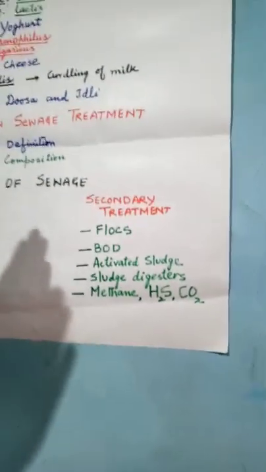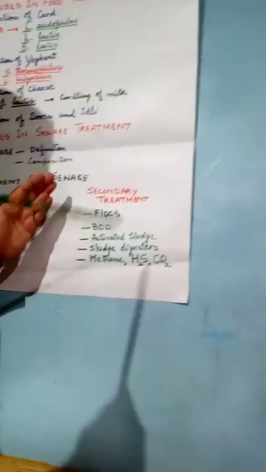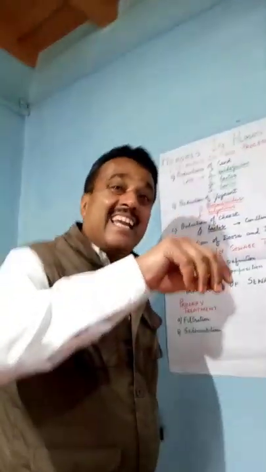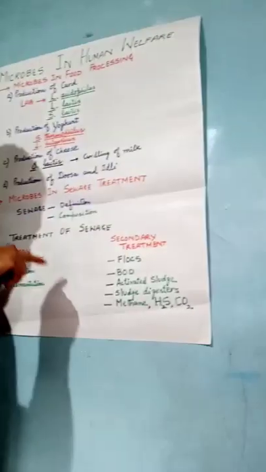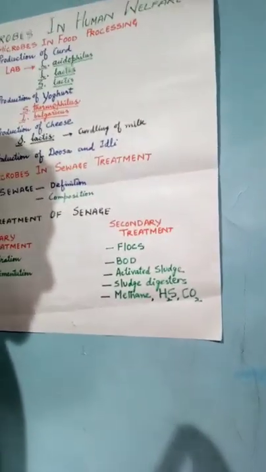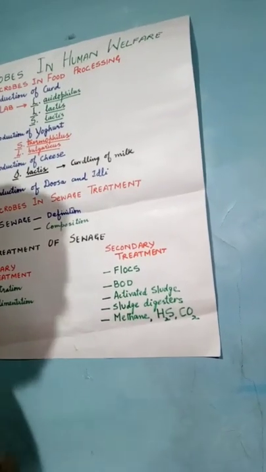This primary treated effluent is allowed to pass into large aeration tanks, and in the aeration tanks the air is passed in, and it is mechanically agitated. The primary treated effluents are agitated mechanically and the air is pumped into it. And what does this do? It gives rise to microbial flocks.